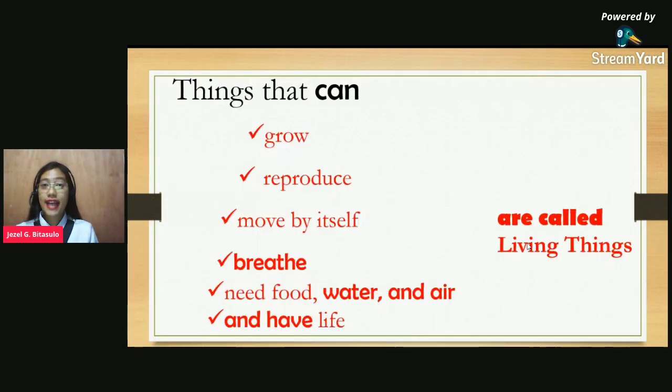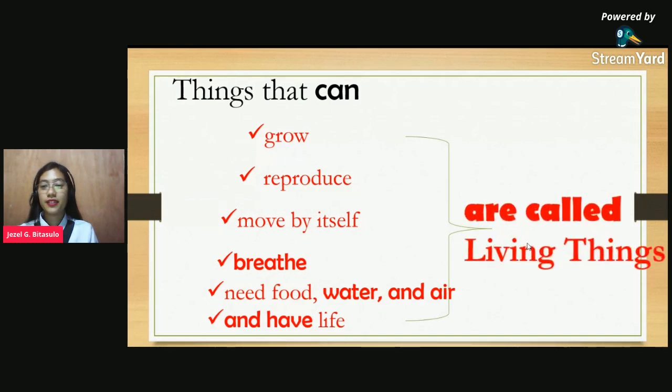So, things that can grow, reproduce, move by itself, breathe, need food, water, and air, and have life, they are called what? Here, everybody read. Yes, very good. They are called living things.